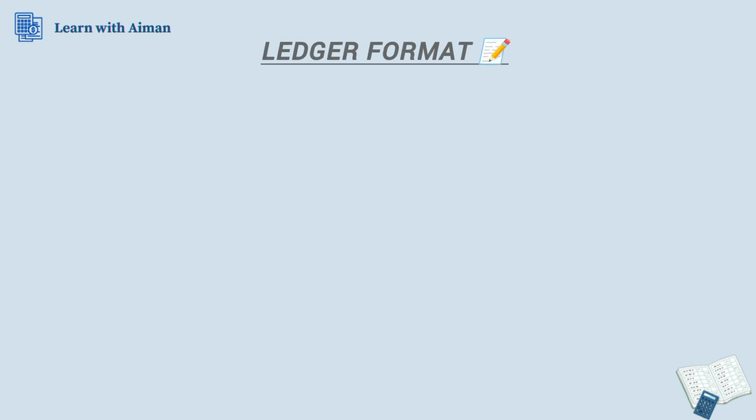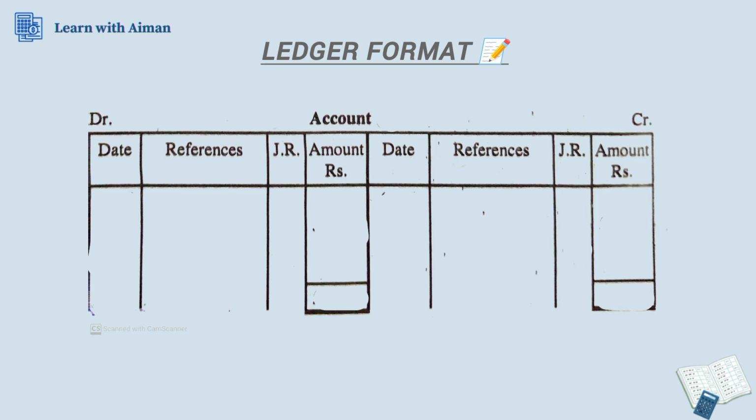Let's have a look at our ledger's format. Standard form of ledger account. Let's divide our screen into two parts, left hand side and right hand side. The left hand side is the debit side and the right hand side is the credit side.